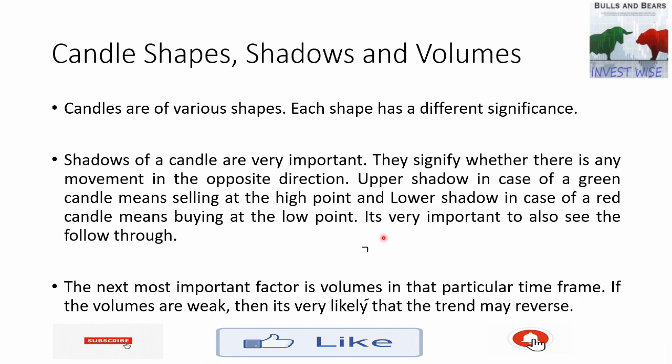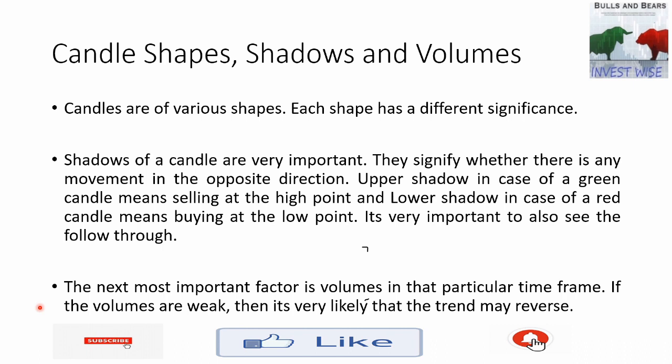And secondly, not only that, it's very important to see the follow through of that buying or selling caused by the shadow. It may be an upper shadow, it may be a lower shadow, but after the shadow is formed, the next candle should also see a follow through. And when I show you the example, you will know exactly what I mean.